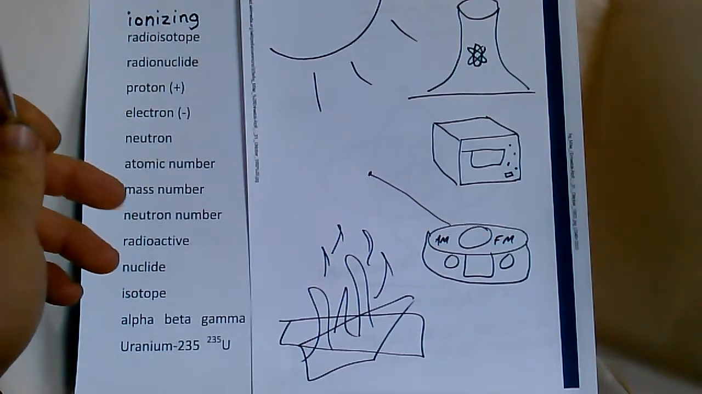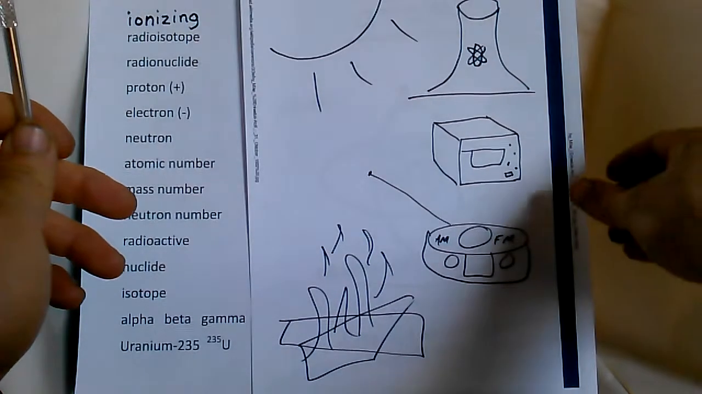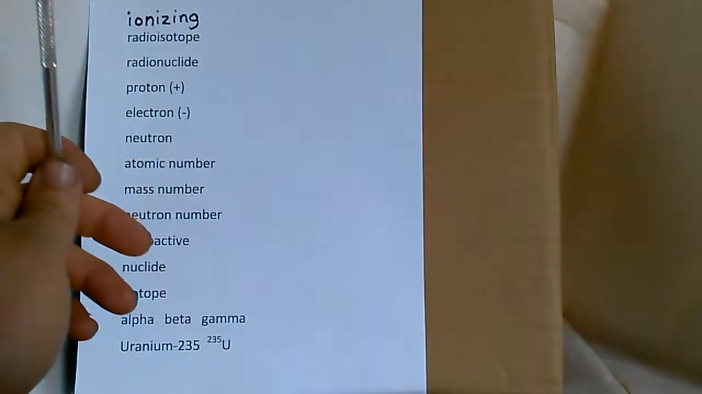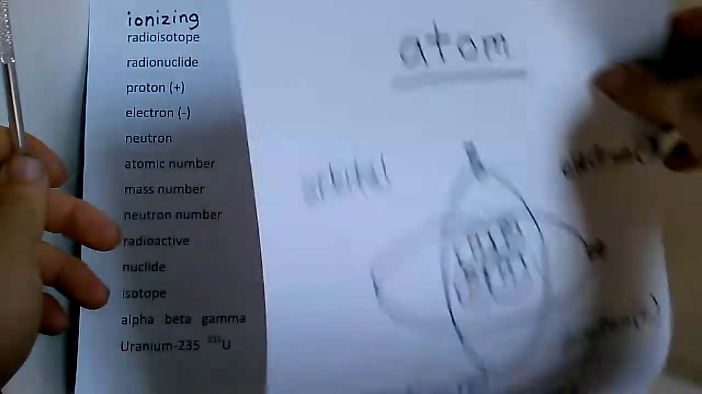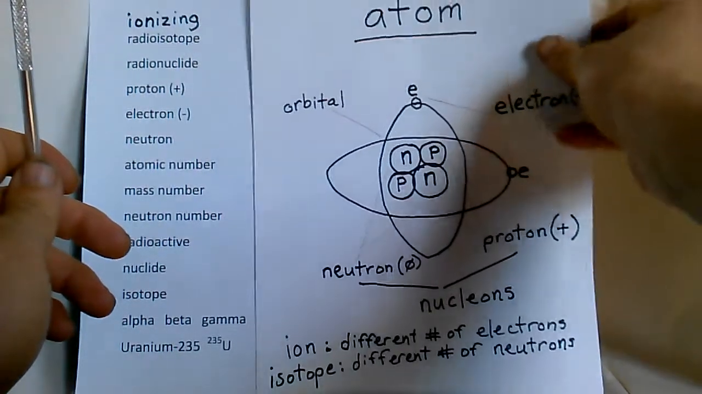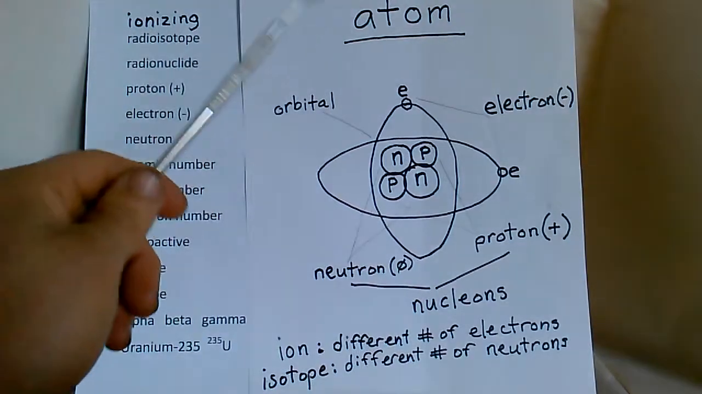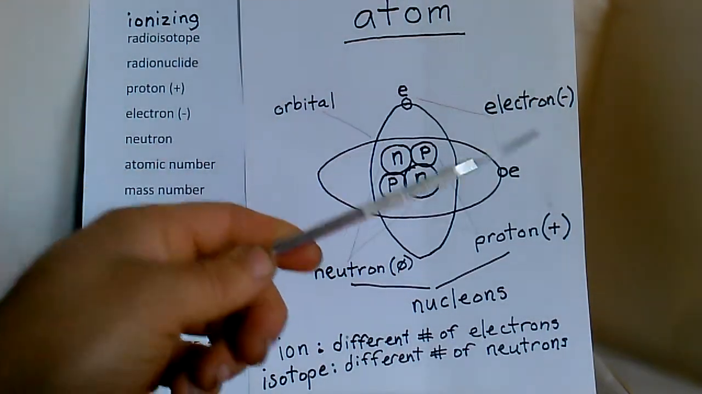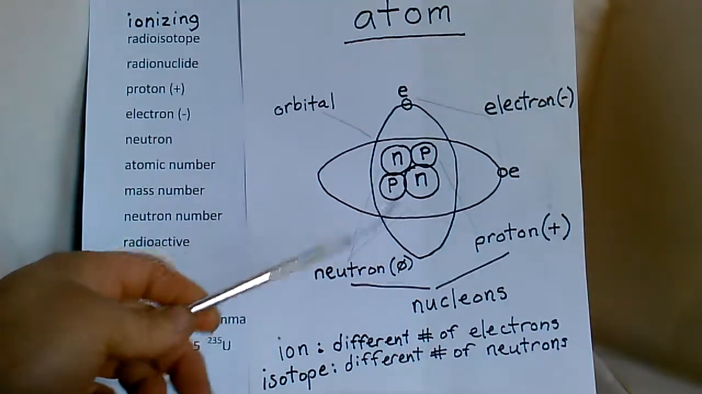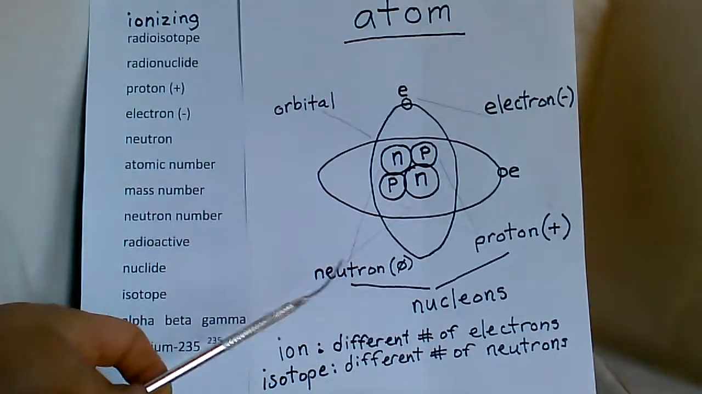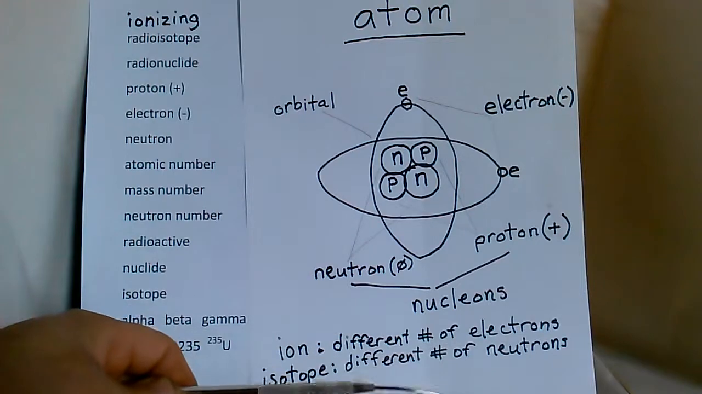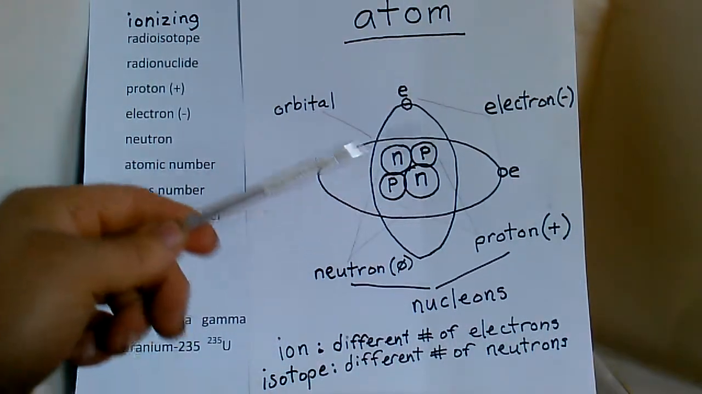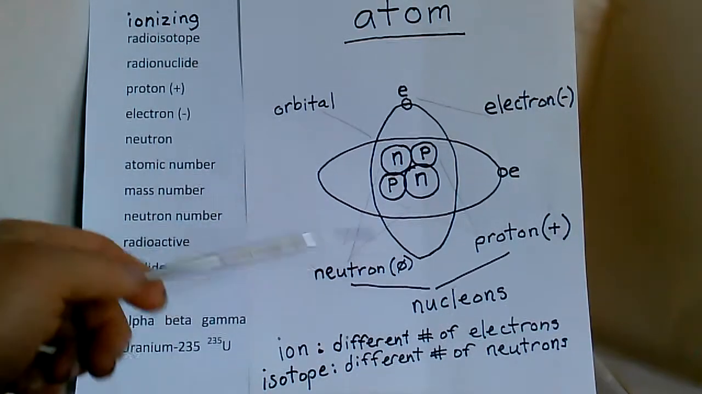Ionizing radiation can ionize atoms. And to understand what ionizing means, you have to understand a little bit about the structure of an atom. Now, an atom's made up of subatomic particles, which are electrons, which have a negative charge, protons, which have a positive charge, and neutrons, which have no charge. An atom has a nucleus, and the nucleus is often surrounded by these orbiting electrons.